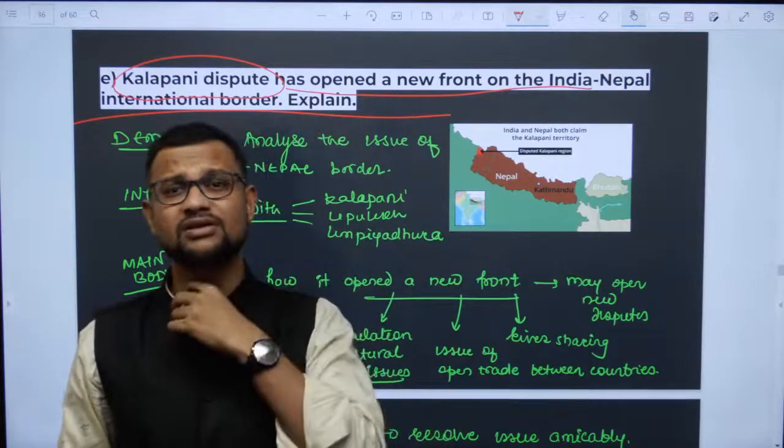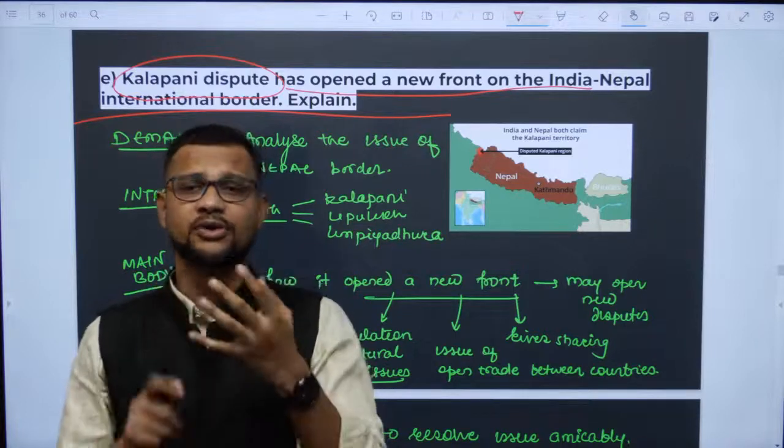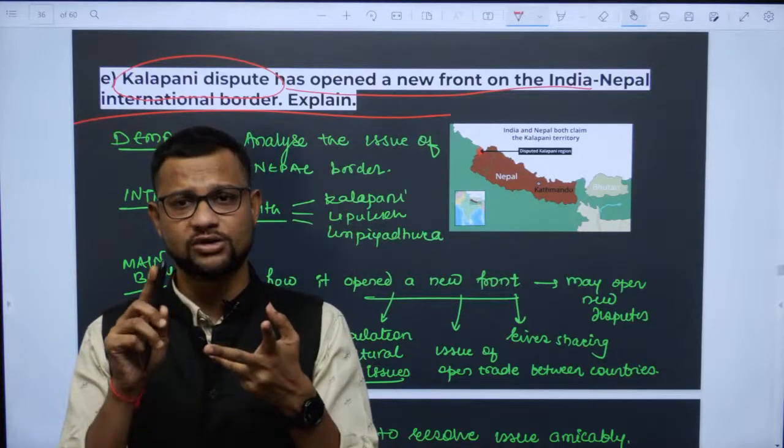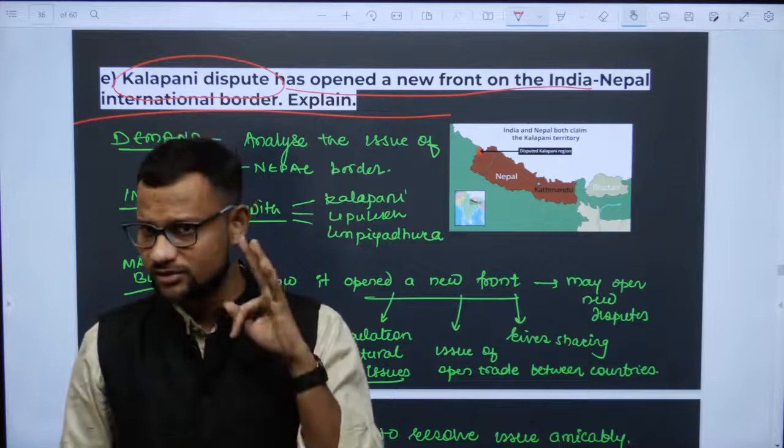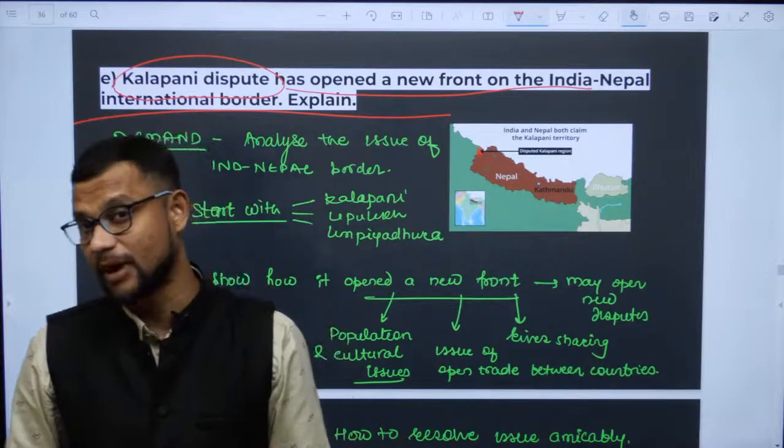So there was a dispute over Kalapani, Limpiyadhura and Lipulekh. Okay, these are the disputes between India and Nepal as such, right.